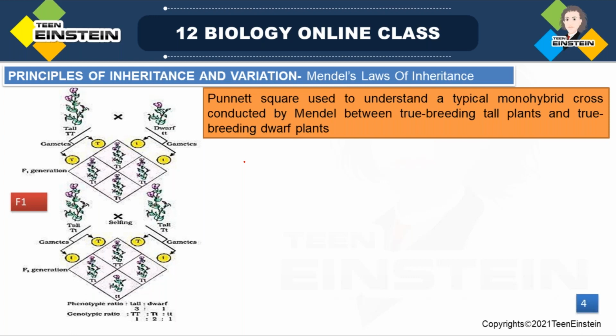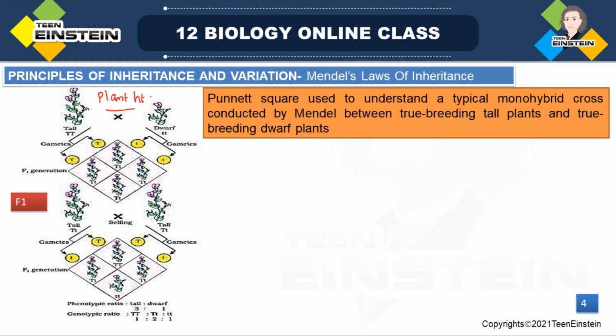Okay. So here again we are using the same trait, plant height, as the trait of study. By using the same trait we are going to explain this. Here you can see Mendel selected 2 contrasting characters, or 2 contrasting traits. Plant height was the character he selected, and it was in 2 forms: tall plants and dwarf plants. Tall and dwarf condition for one trait.